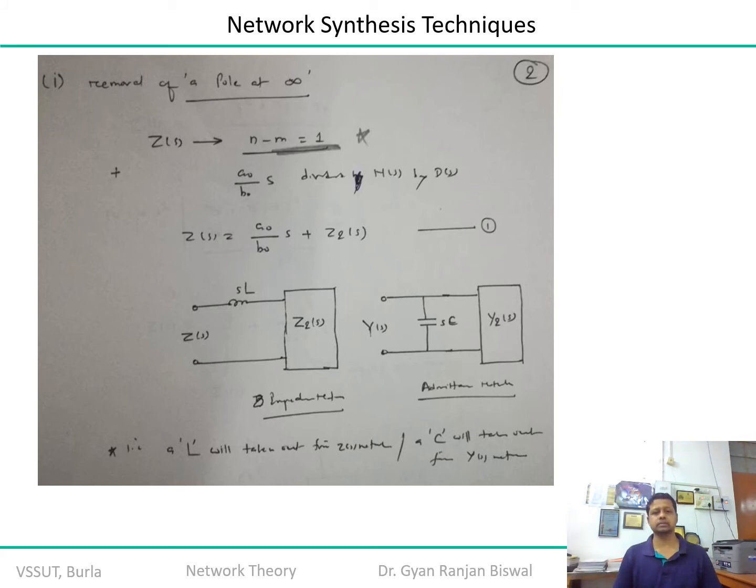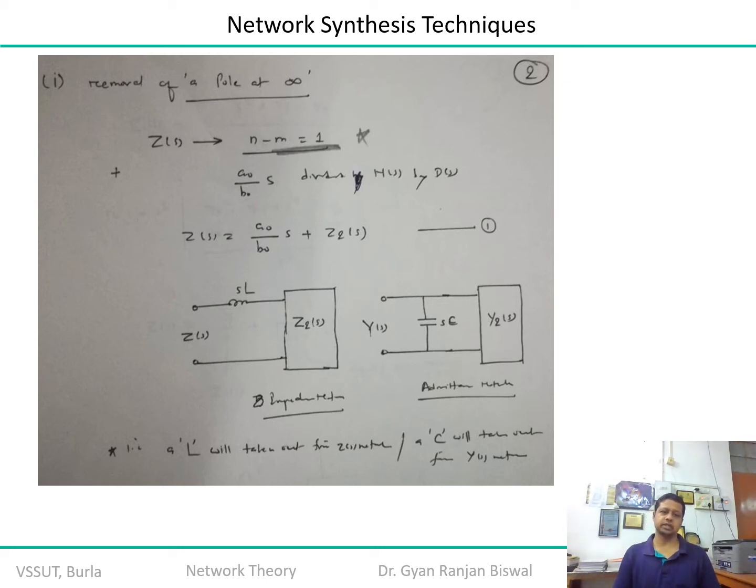Again, the answer is yes, because an admittance network is nothing but the complement or dual of the impedance function. So the dual of the inductance is a capacitance, you know, right? So S of L is replaced by the value of S of C.